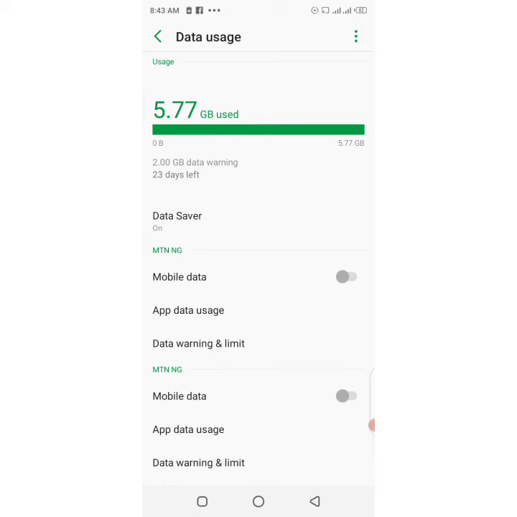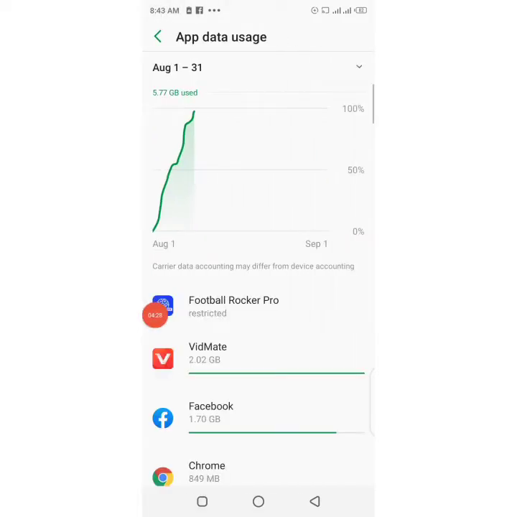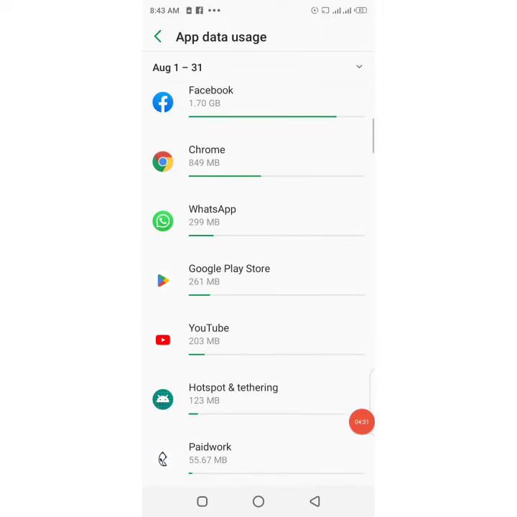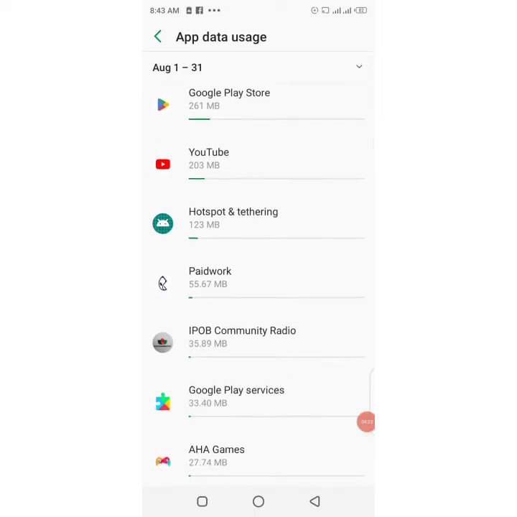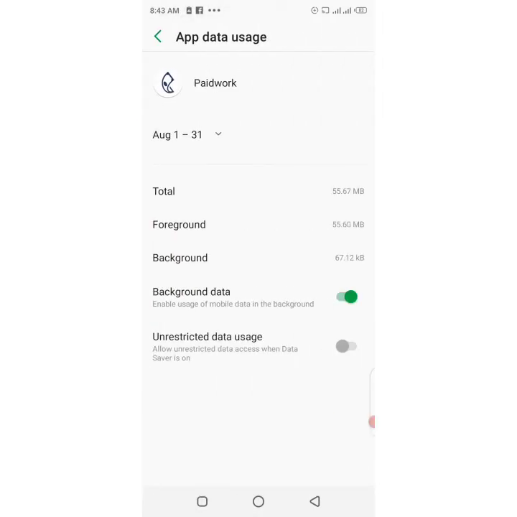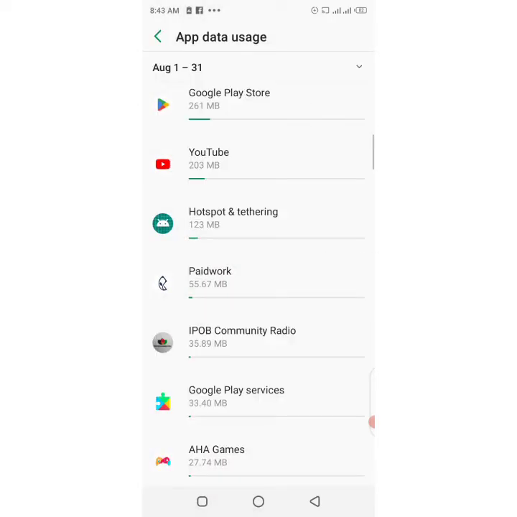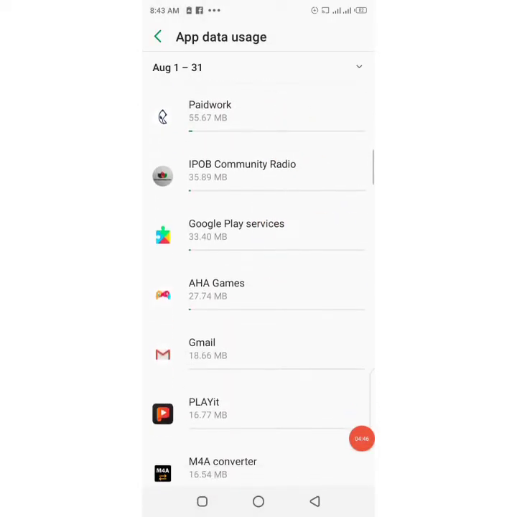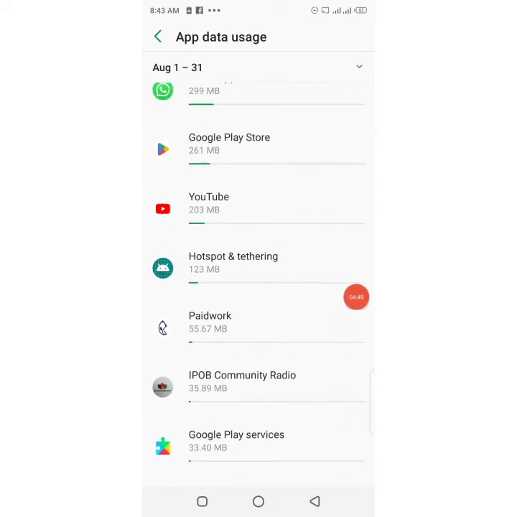Now you can also check other apps that are consuming your data and turn them off. Those apps that you are not using regularly, you come to this place and open. You search those apps. This one now, you can open it. It is running underground and eating some of your data. You can turn it off. You will not be consuming your data again. Most of these apps are consuming my data, so you turn them on or off.